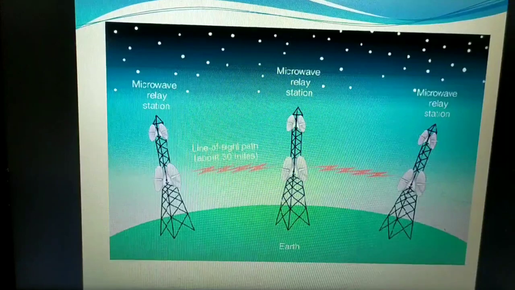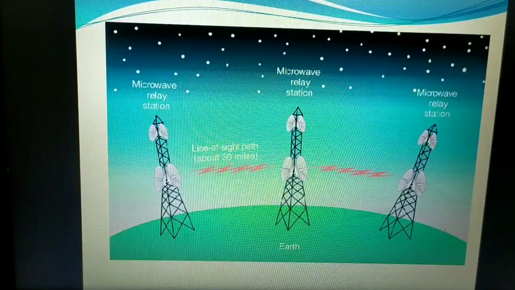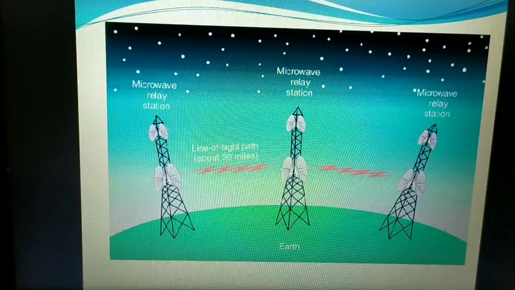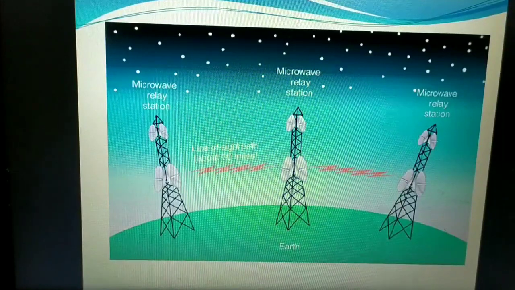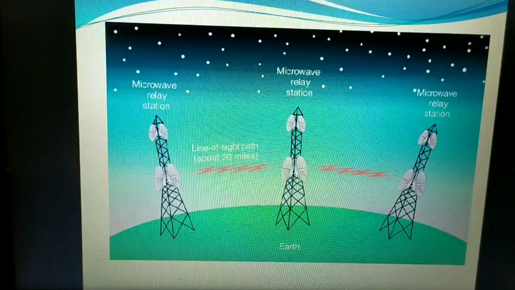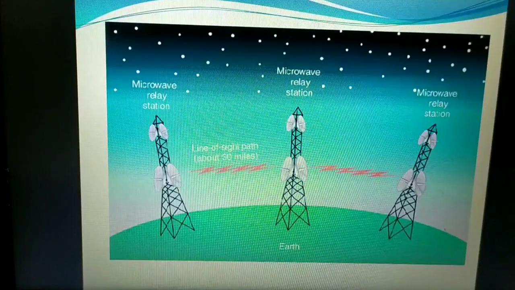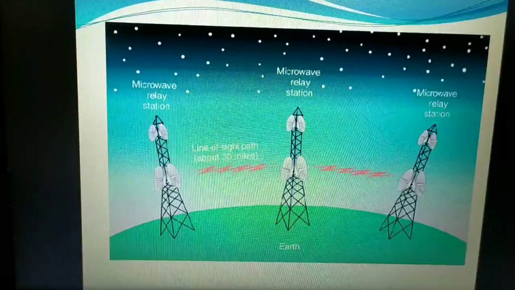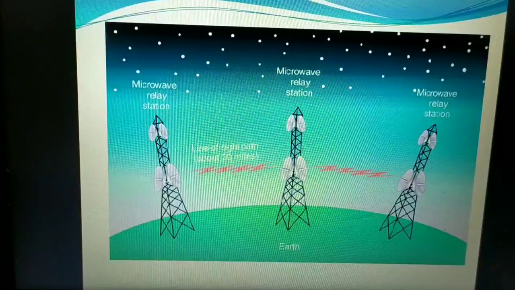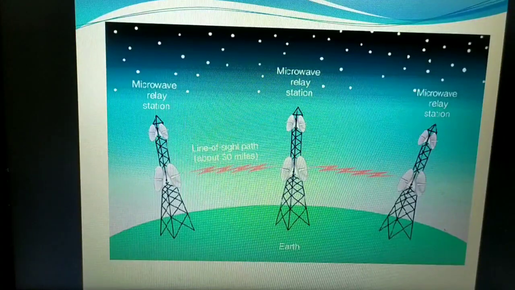Next thing is that satellite communication makes use of synchronous satellites to relay the radio signals transmitted from the ground station. If we are using radio signals, satellite communication makes use of synchronous satellites. Synchronous satellites in the sense that the satellite speed will be the same as that of the earth speed, okay.